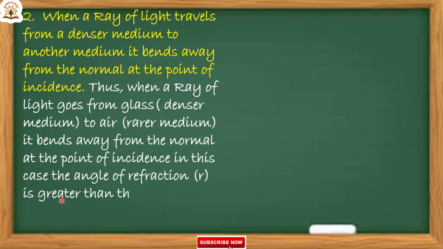In this case, the angle of refraction is greater than the angle of incidence. So angle I is less than angle R. Angle R is greater than angle of incidence.